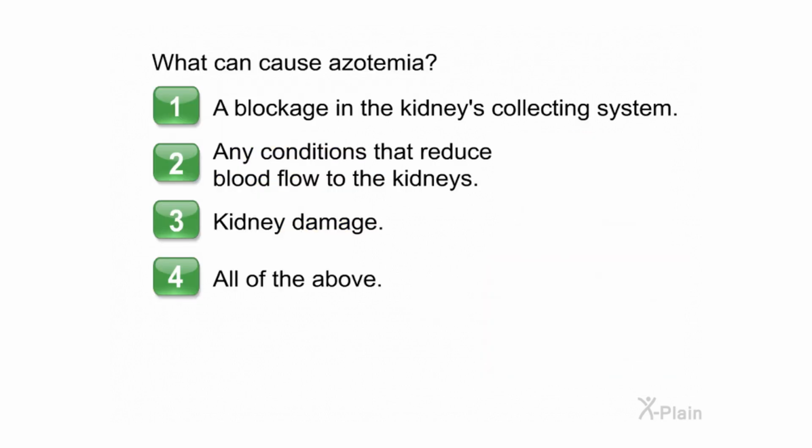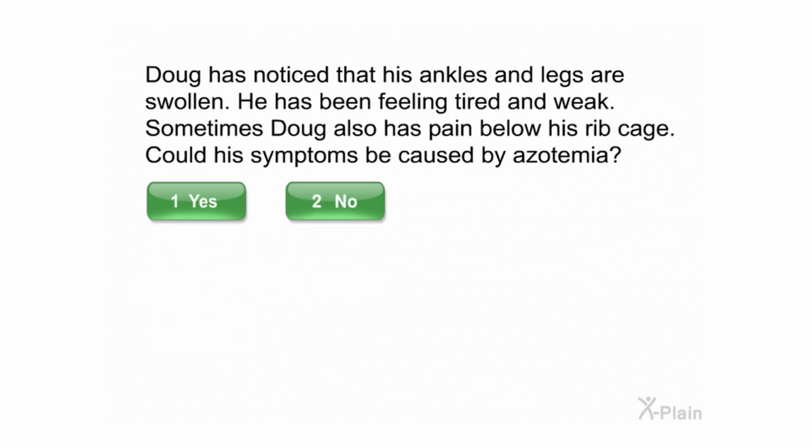What can cause azotemia? Choose one of the following options. 1. A blockage in the kidney's collecting system. 2. Any conditions that reduce blood flow to the kidneys. 3. Kidney damage. 4. All of the above. Correct. Doug has noticed that his ankles and legs are swollen.